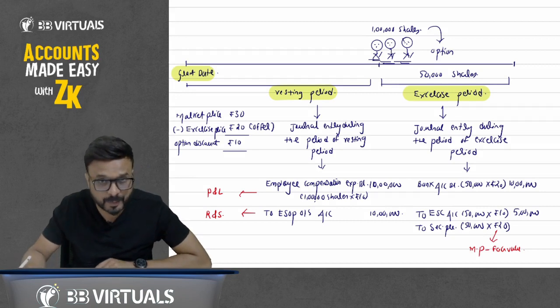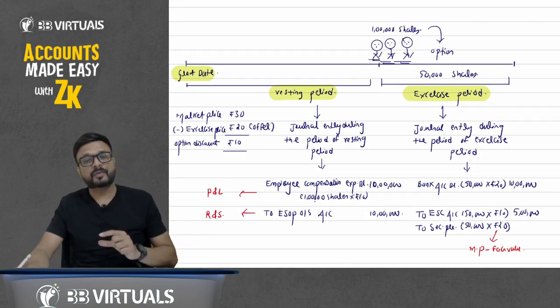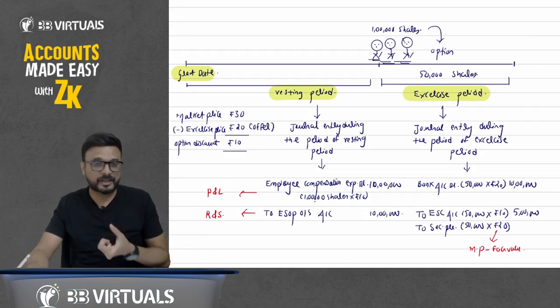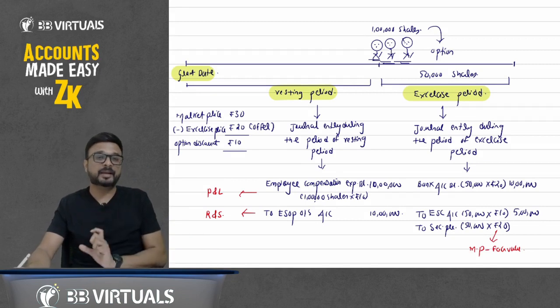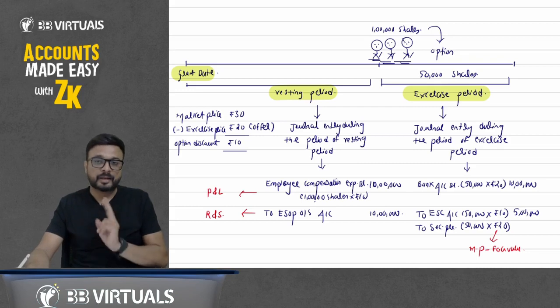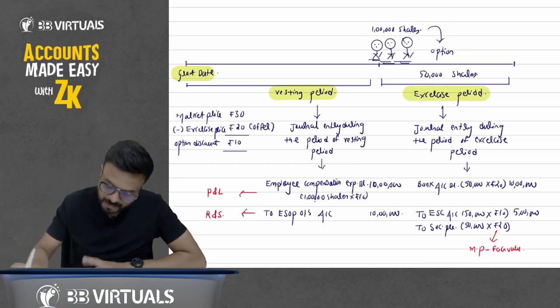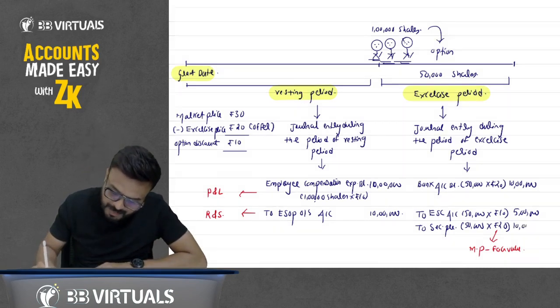The securities premium, don't tell me it is the difference of offer price and the face value. It is the difference of market price and face value. The market price is 30, the face value is 10, so 30 minus 10, 20. 50,000 multiplied by 20, that comes to 10 lakh.